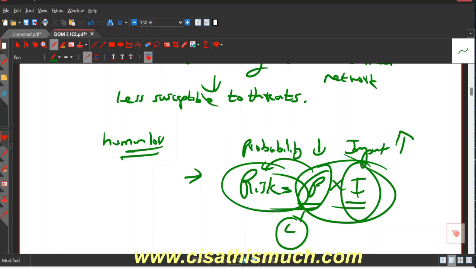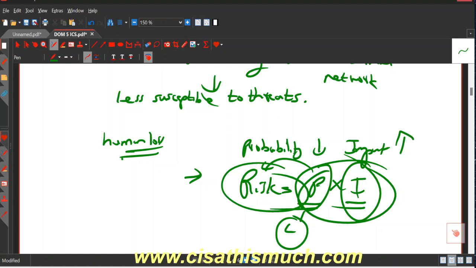Controls like firewall, IDS, IPS, business continuity plans, and disaster recovery, all the controls we have discussed for the other IT environment, are applicable here as well. And apart from this, we need to make sure that this particular environment is isolated.